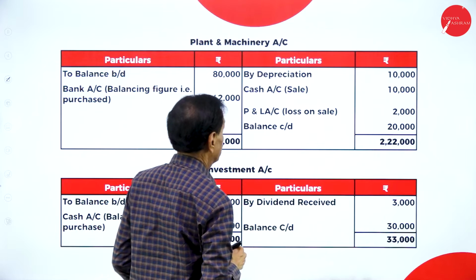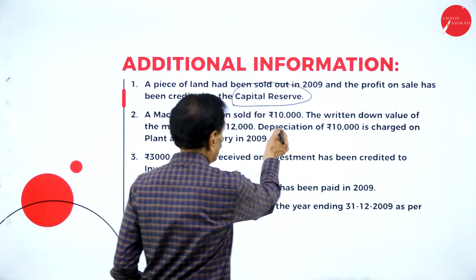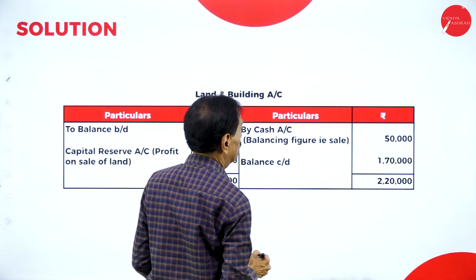Then we'll go back to machinery. Balance brought down 80,000. Come back. The machinery sold for 10,000. The written down value of the machine was 12,000. Depreciation is 10,000.